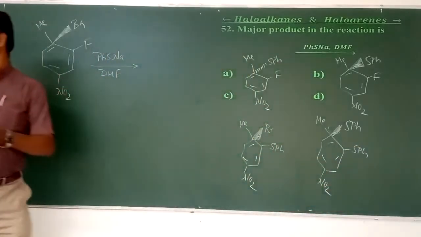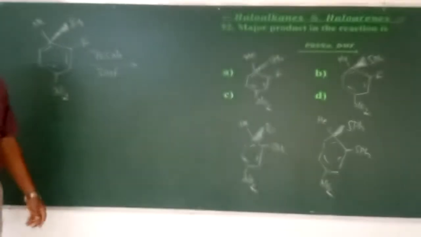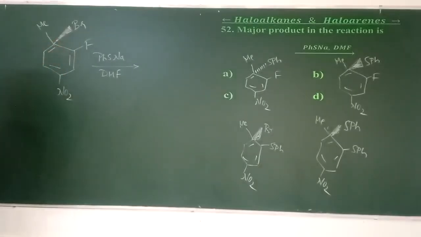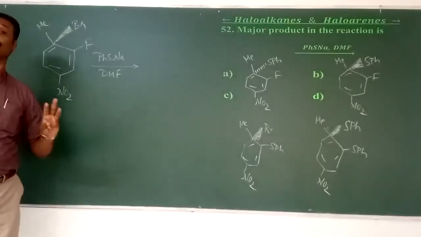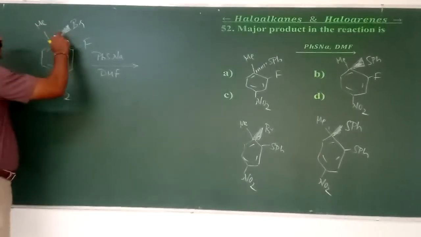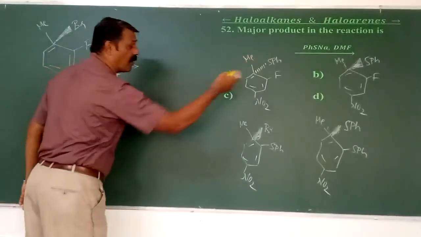So what is the major product formed in this reaction? Here the thick line shows the bond is towards you, and the dotted line shows it is behind the plane. That is a three-dimensional structure. The methyl, benzene, fluorine and NO2 are in the plane, whereas Br is towards us, as it is represented in the thick line, and the dotted line shows it is beyond the plane.